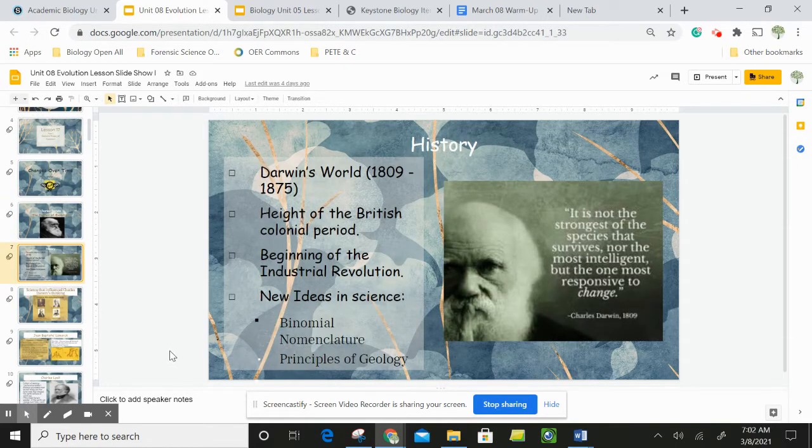He was alive from 1809 to 1875 during the height of the British colonial period. This was the beginning of the Industrial Revolution. And some new ideas that were circulating in science were things like binomial nomenclature, principles of geology, some of these concepts that were new at the time.